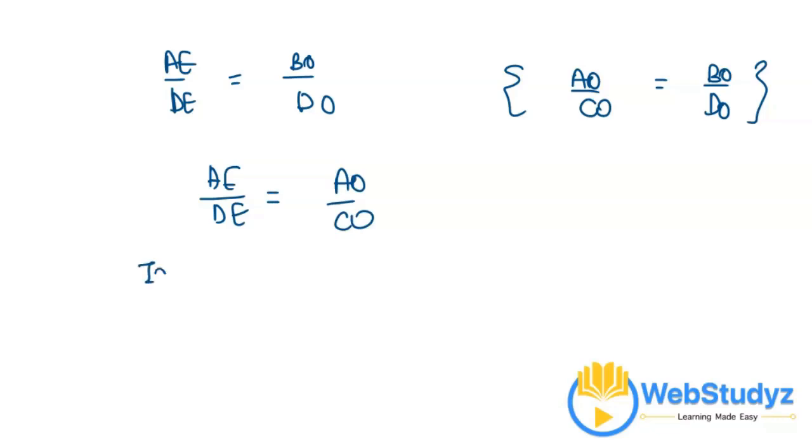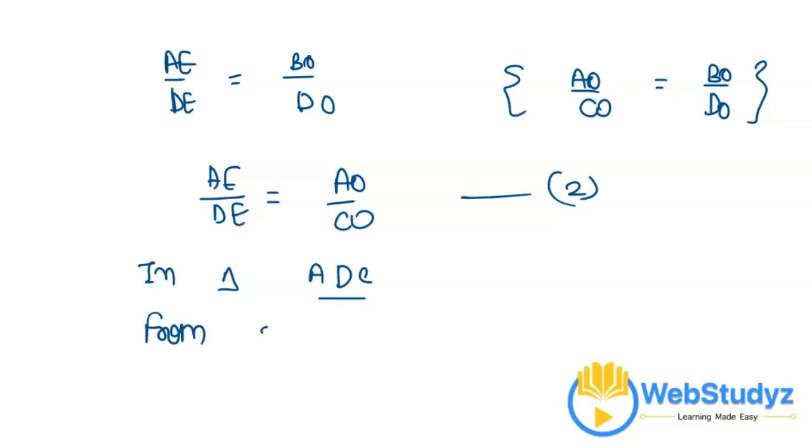Here we have AE divided by DE is equal to AO divided by CO. This is equation number 2. Now we are considering triangle ADC.